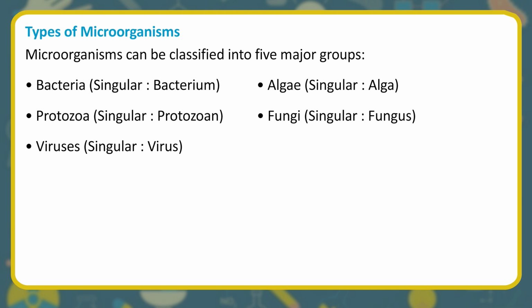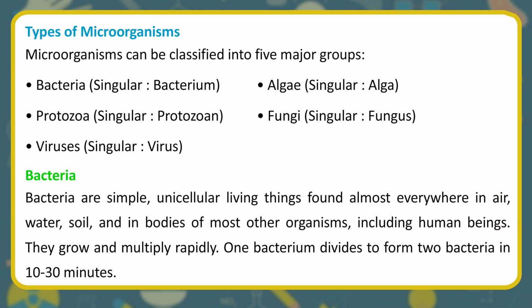Types of microorganisms. Microorganisms can be classified into 5 major groups. Bacteria. Singular, bacterium. Protozoa. Singular, protozoan. Viruses. Singular, virus. Algae. Singular, alga. Fungi. Singular, fungus. Bacteria. Bacteria are simple, unicellular living things found almost everywhere in air, water, soil, and in bodies of most other organisms, including human beings.